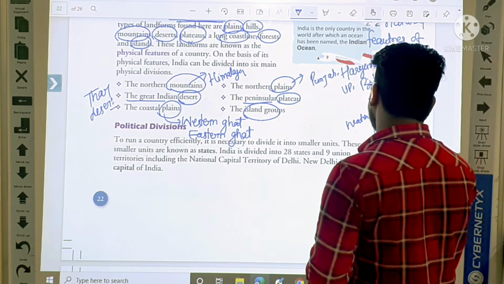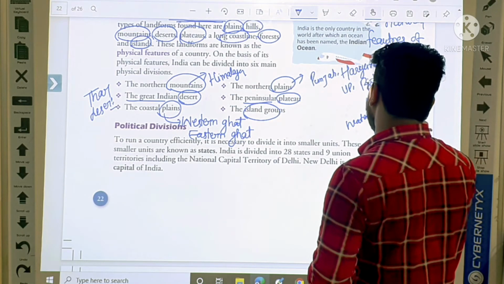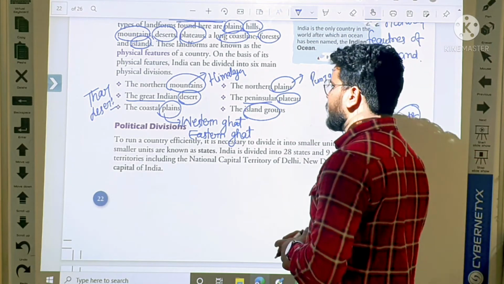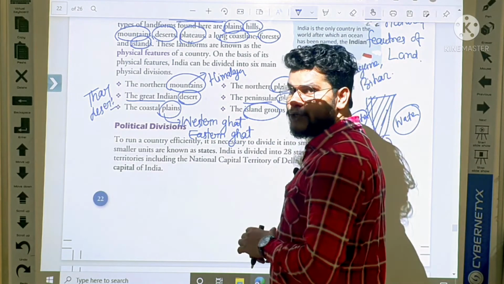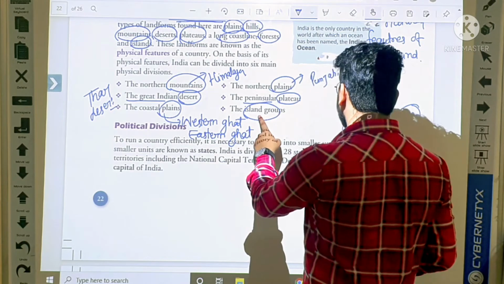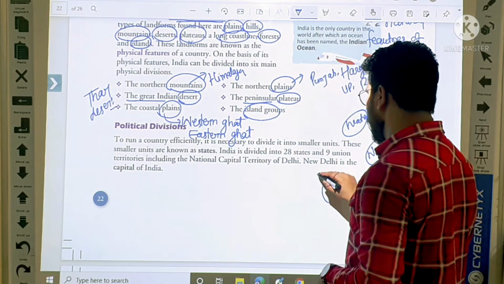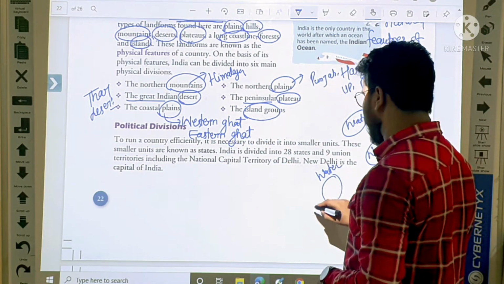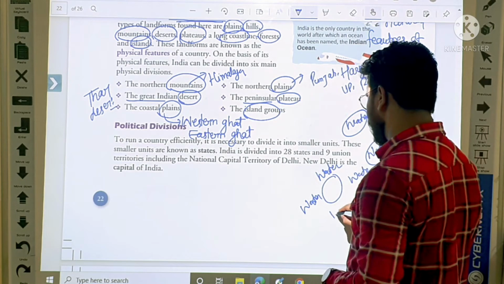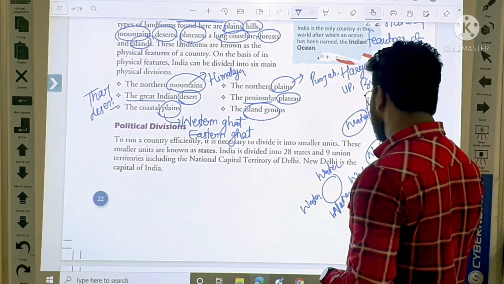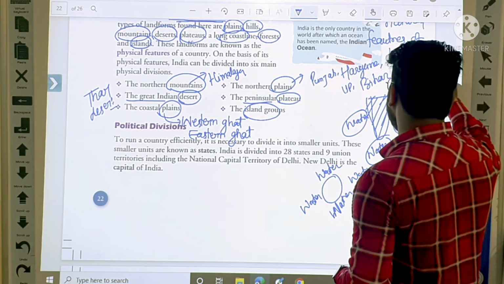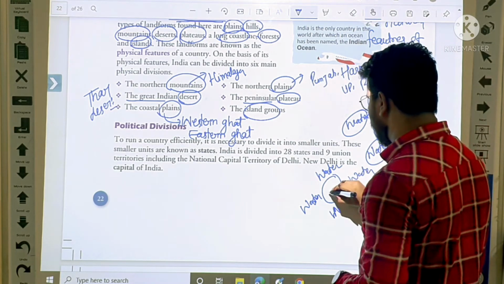So this land is surrounded with three side water. So this is the peninsular plateau, and after that island groups. It means land which is covered with water on four sides. Okay student, this is peninsular, and this is the islands.